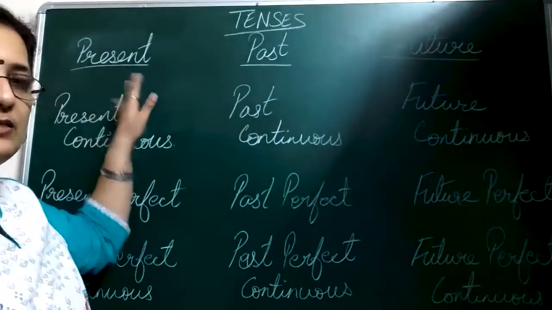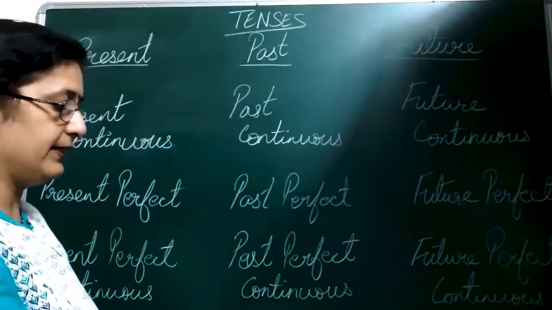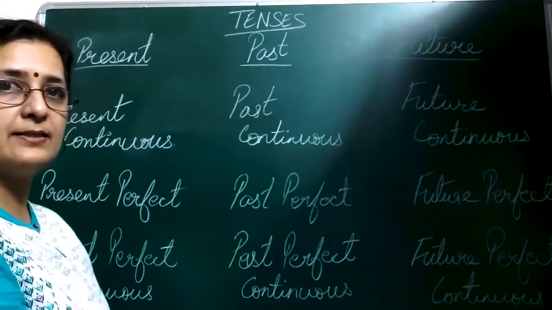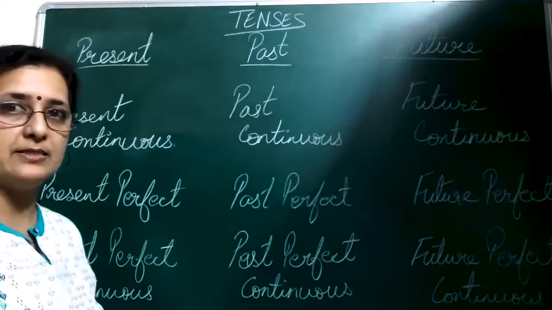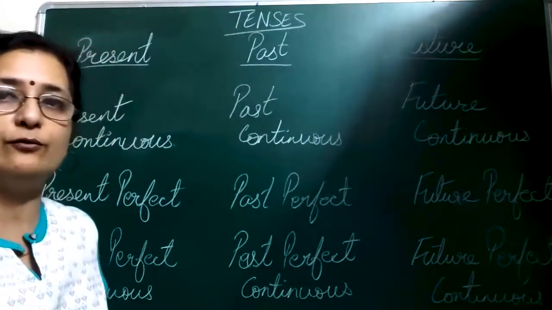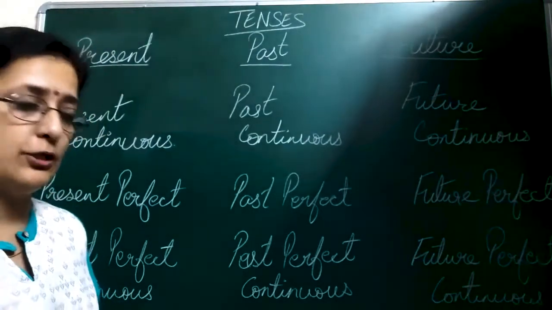Something which is happening in present, which is currently happening, so that is your present tense. Something which has happened in the past already, past tense, and something which will be happening in the near future is your future tense.